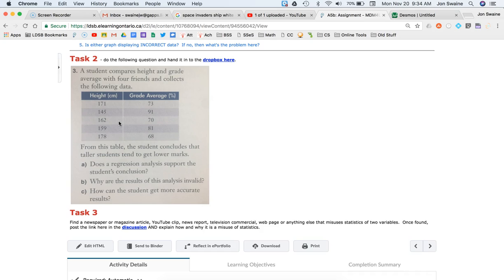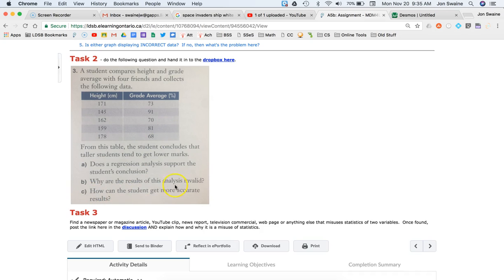Now the other thing is that you've collected 5 data points. 5 data points is not nearly enough to prove something. If you really thought this was true and you got a little bit of data that started to show it was true, you would need to collect more data. And in the scientific community, there is actually a certain number of data points you have to collect before you can say that your results are statistically significant. And this is not even close. So the sample size in this case is a big issue.